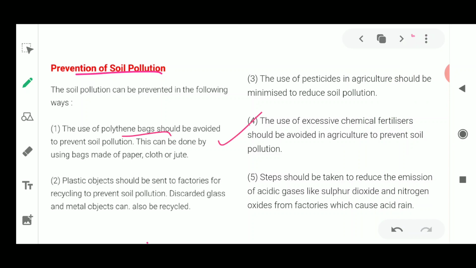Excess polythene bags and excessive chemical fertilizers should not be used. Factory waste should always be treated. Then pesticides should be avoided. Okay, so this could be the answer for your question.